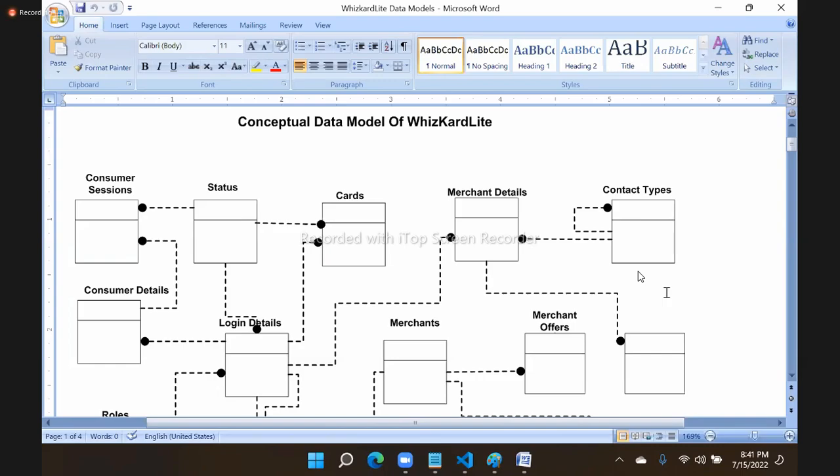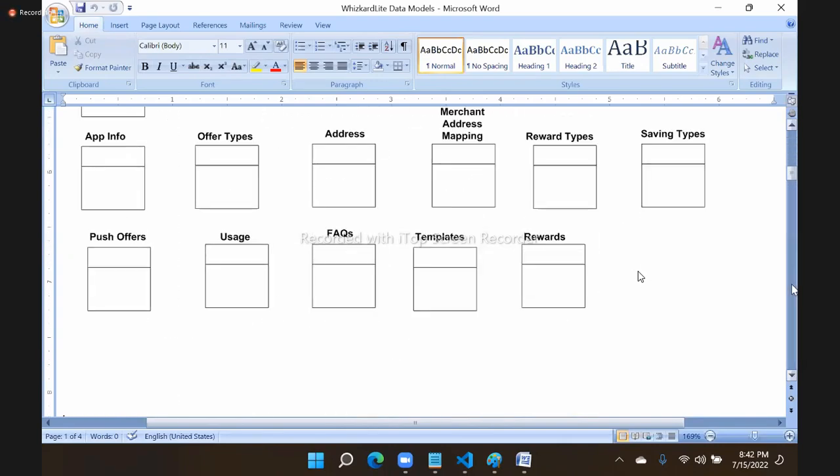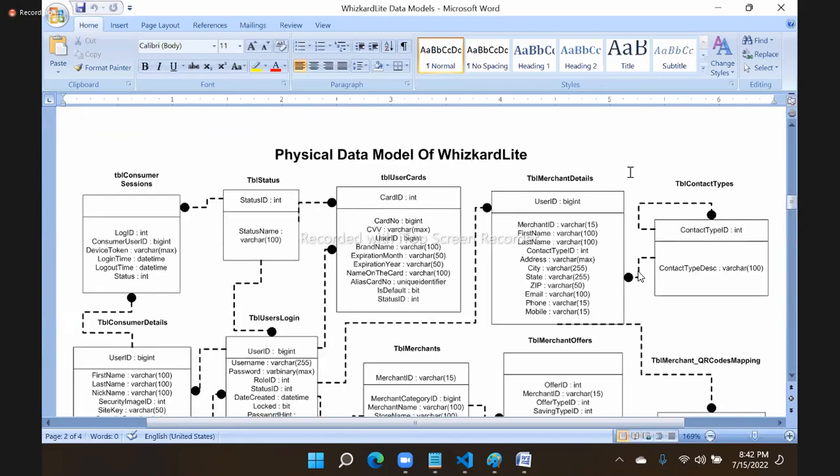then our team will design a physical model. After the conceptual model, we design a physical model. What is in the physical model? In the physical model, we will tell what the table name should be, what the fields in every module should be, and what their types should be. That means table name, field name, and data type are defined in the physical model.